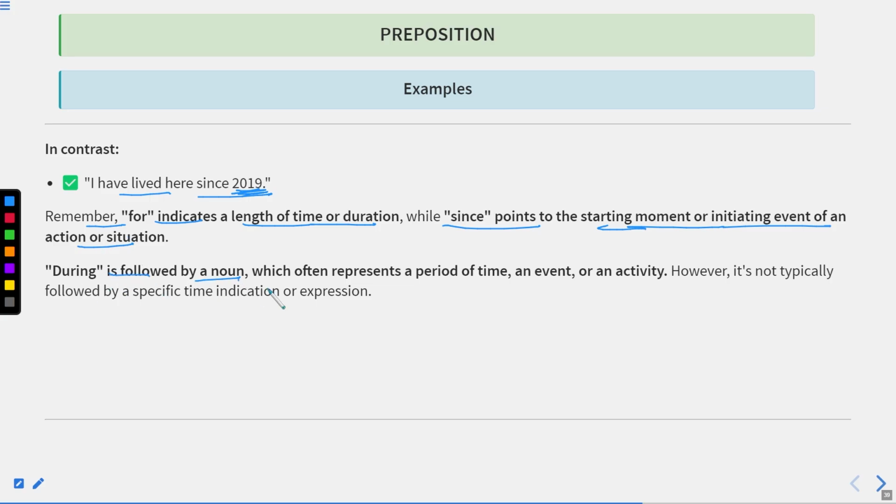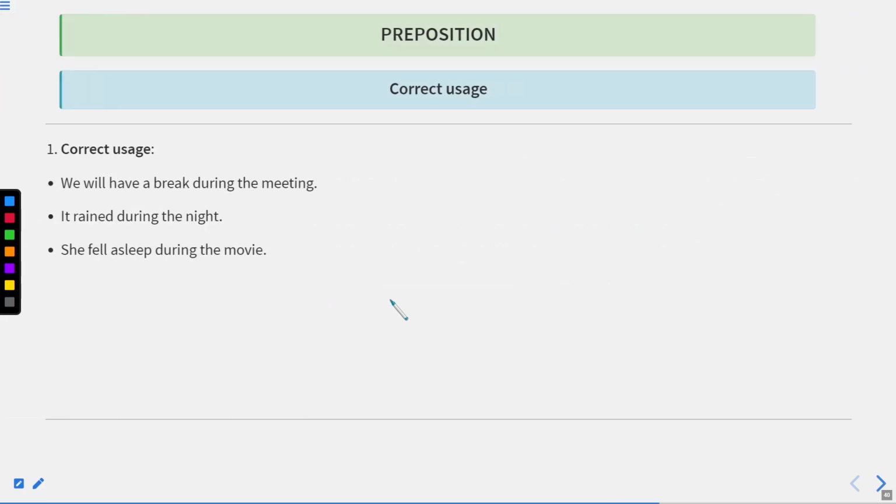During is followed by a noun which often represents a period of time, an event, or an activity. However, it is not typically followed by a specific time indication or expression. Okay. Correct usage: we will have a break during the meeting. It rained during the night. She fell asleep during the movie. Okay, so these are the examples of during.